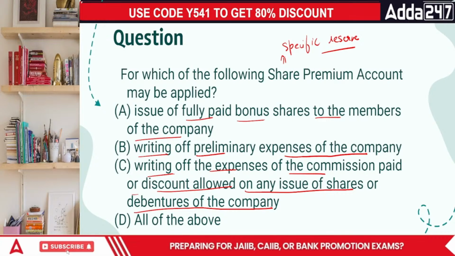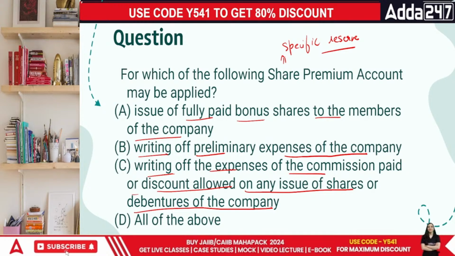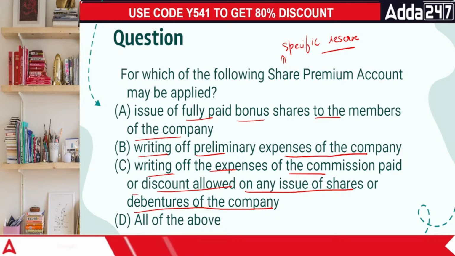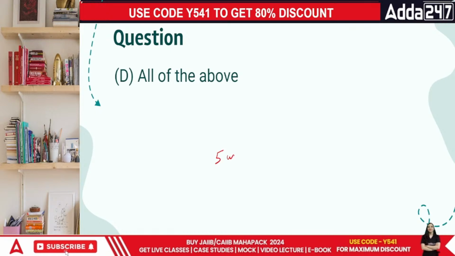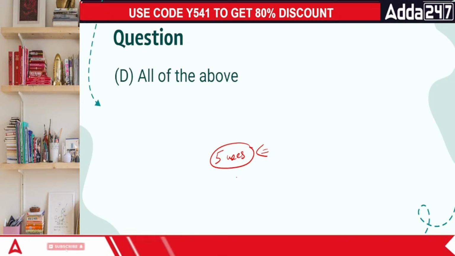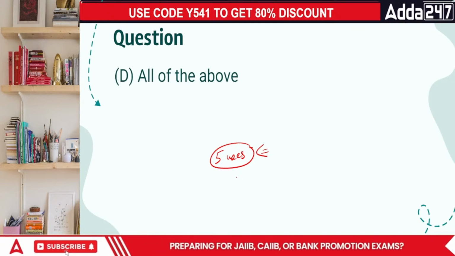The answer is all of the above. The securities premium reserve can be used for five exclusive uses. What I'll do is share the particular list in the next session that we'll be taking. Done.